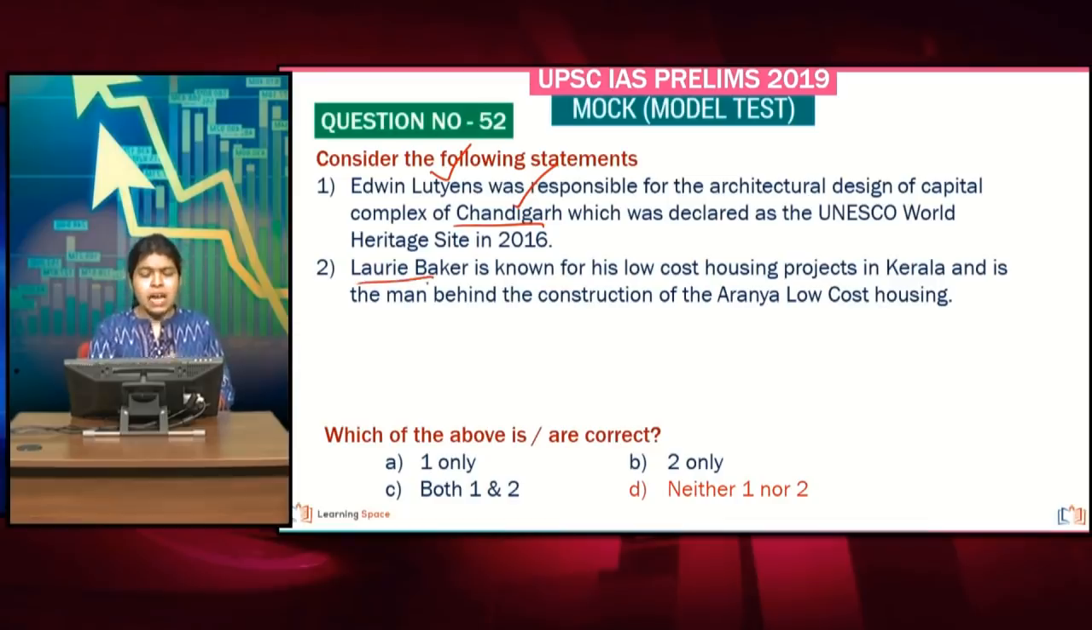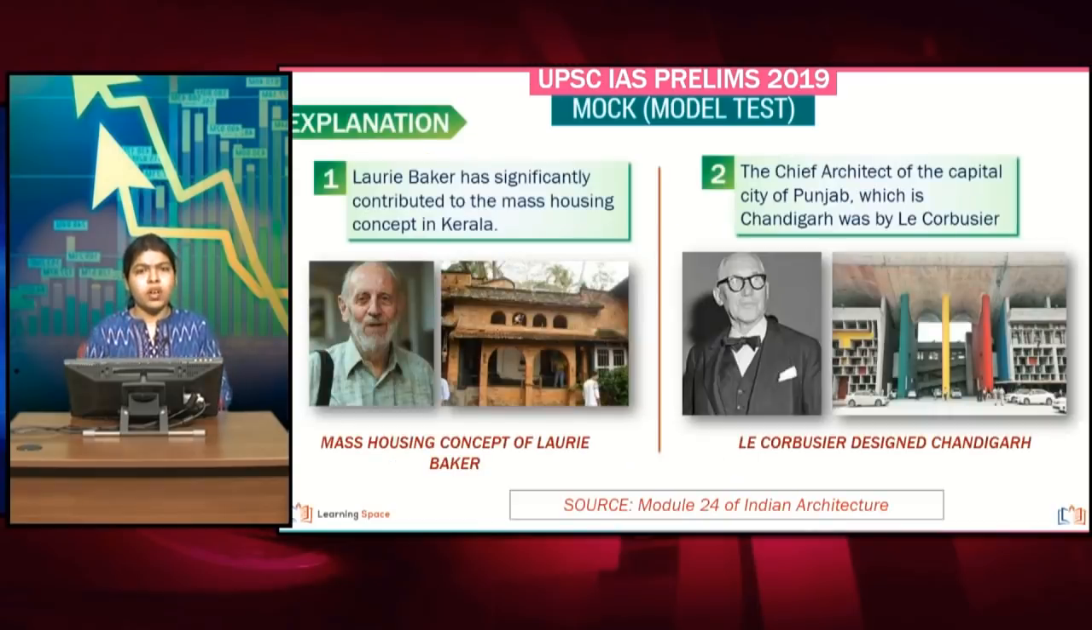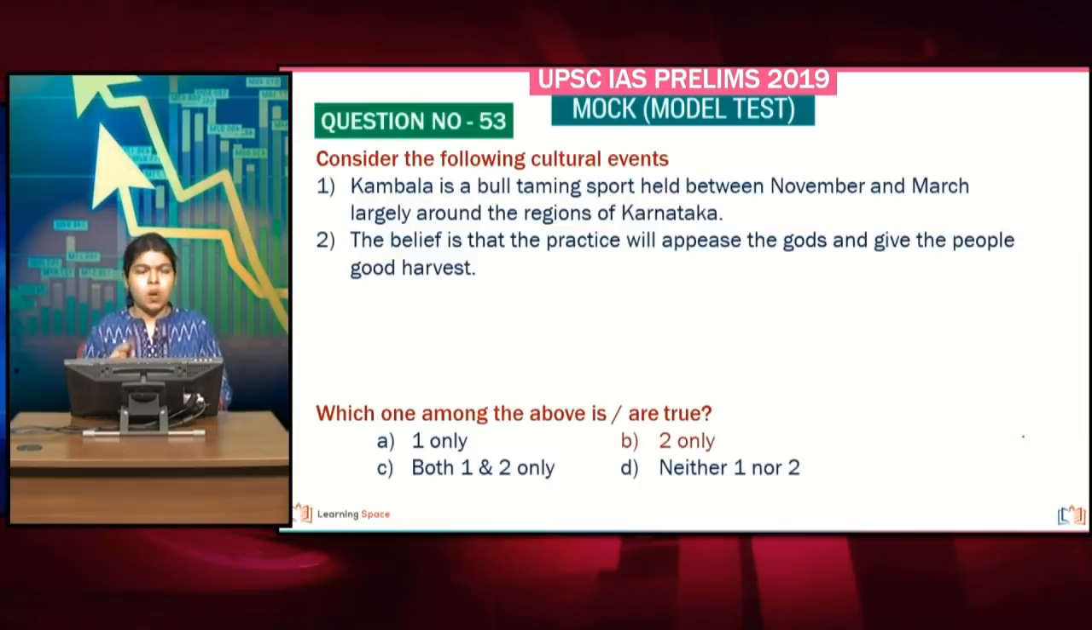And Laurie Baker has definitely contributed towards low cost housing projects. But Aranya low cost housing is not connected to Laurie Baker. If you have followed module number 24 of Indian architecture, you might have been able to answer this question. Laurie Baker is definitely connected to the mass housing concept, but this Aranya low cost housing has been designed by Balakrishna Doshi, and Le Corbusier designed the Chandigarh Capital Complex.